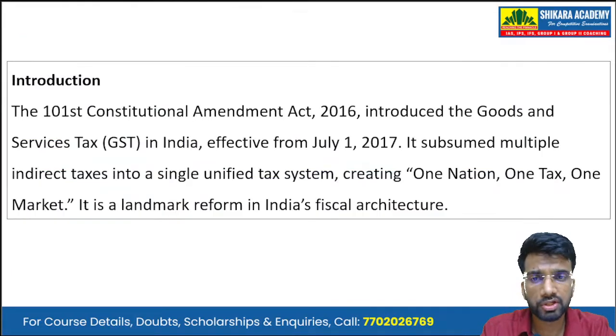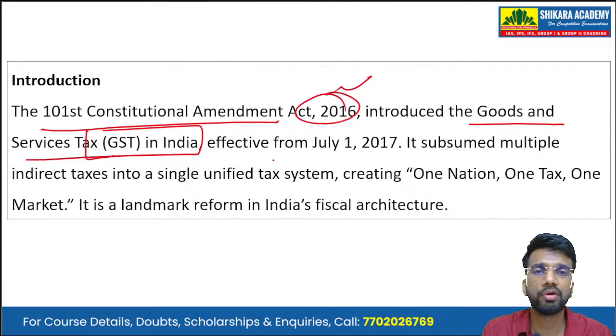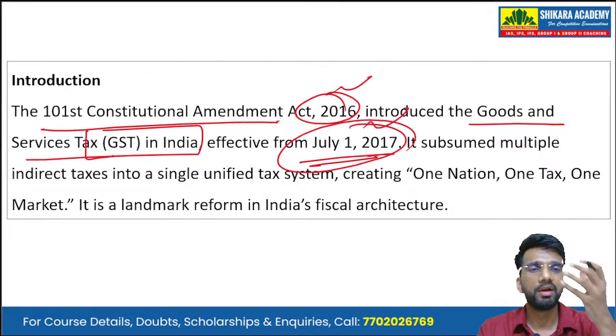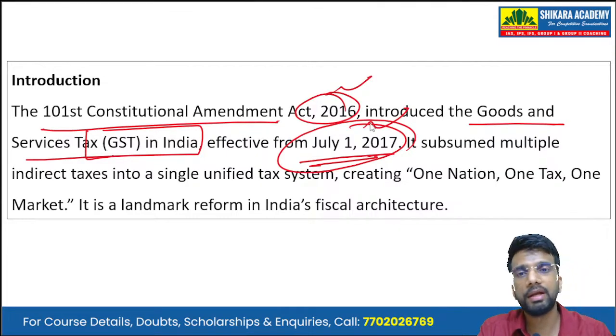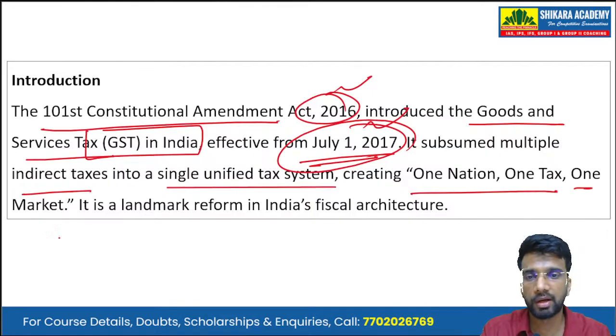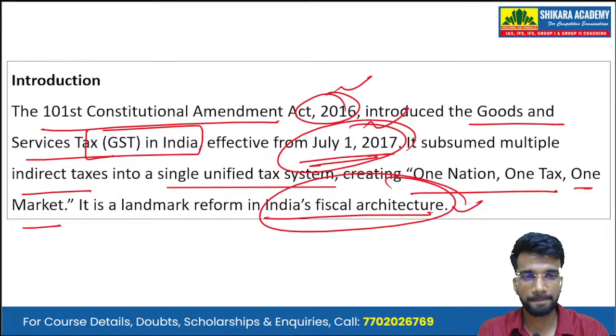So, starting with the introduction, the 101st Constitutional Amendment Act, passed in 2016, introduced the Goods and Services Tax (GST) in India and was effective from July 1st, 2017. Now, this GST subsumed multiple indirect taxes into a single unified tax system, creating one nation, one tax, one market. And it is a landmark reform in India's fiscal architecture.